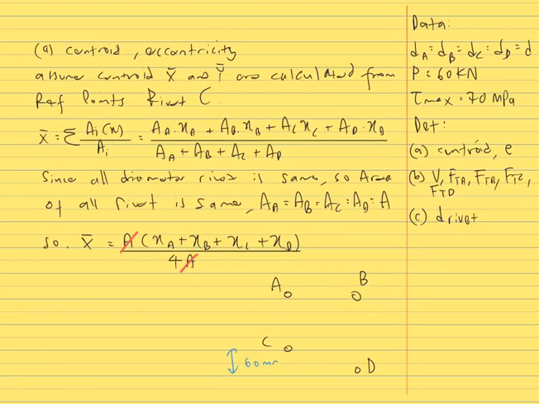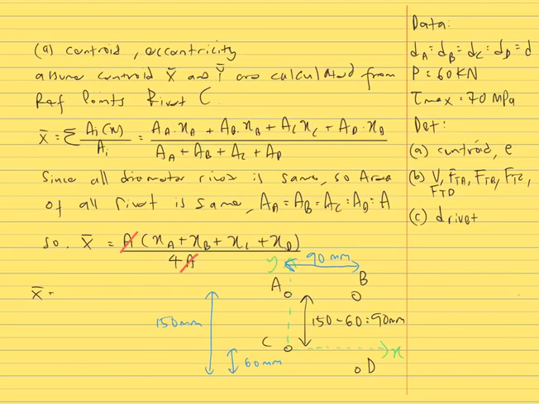Next, let's see the distance between all rivets and our reference point C. From rivet C to D, the length is 60 mm. Given that from rivet A to D is 150 mm, and from rivet A to B is 90 mm. Taking C as our reference point, the distance from C to rivet A is 150 minus 60, also 90 mm.